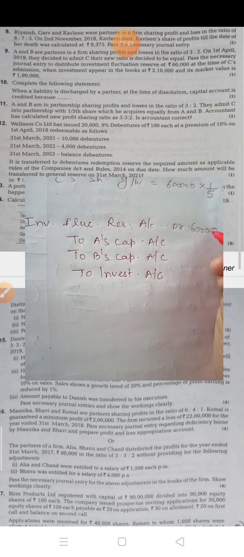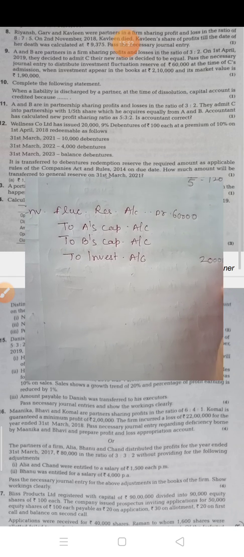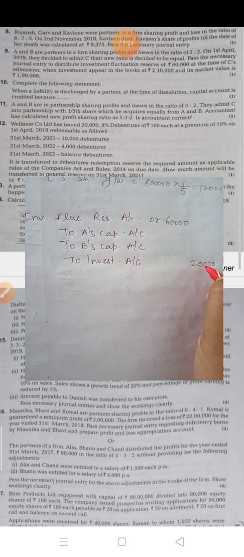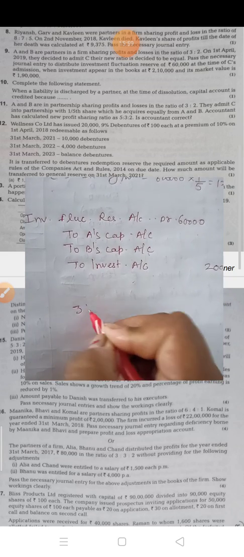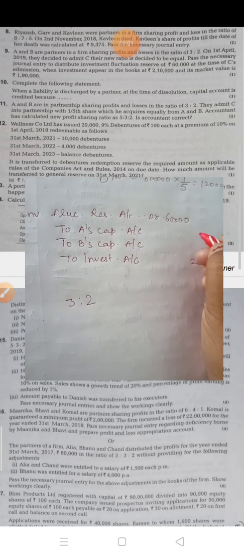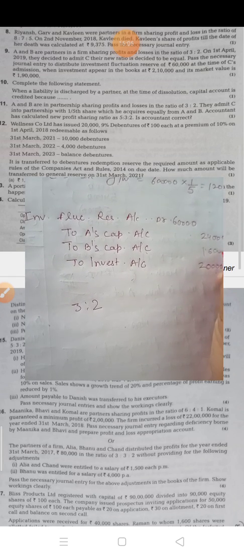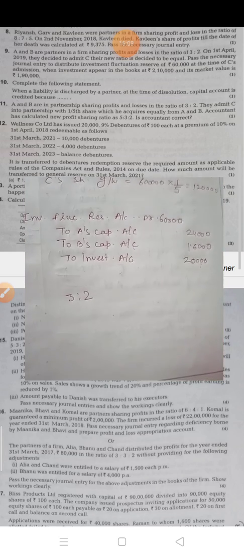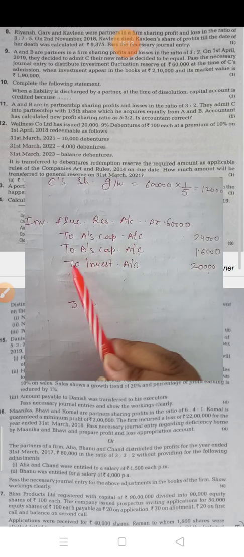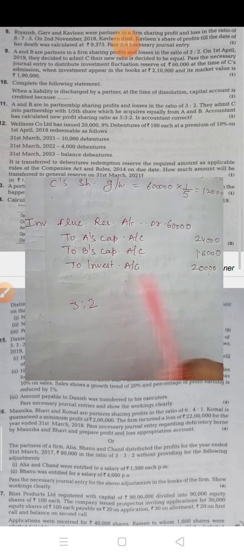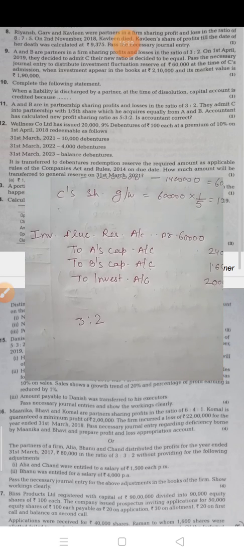Out of the 60,000, 20,000 you have adjusted in the investment account. Now the remaining 40,000 you have to distribute among the partners in the ratio 3:2, which is 24,000 and 16,000. In this way you make the entry: investment fluctuation reserve account debit to A's capital account, to B's capital account, to investment 24,000, 16,000 and 20,000. This is the entry.